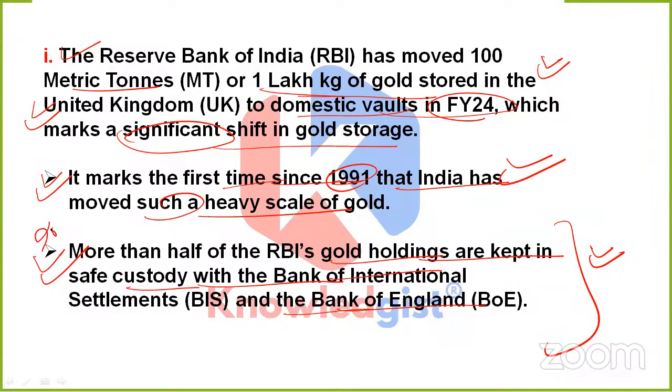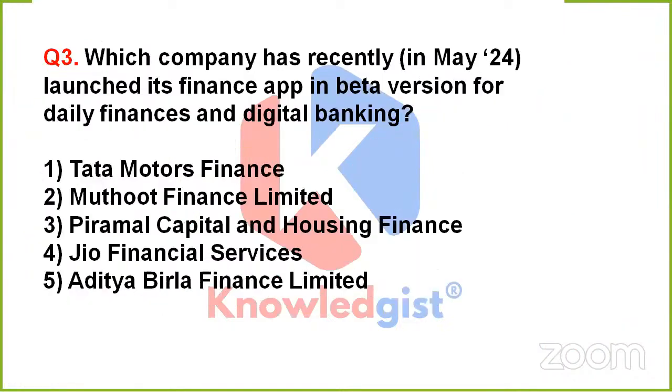Now, why is this last para important to remember? It is important because it tells how much of RBI's gold holdings are kept outside. It is being kept in safe custody with BIS and Bank of England.